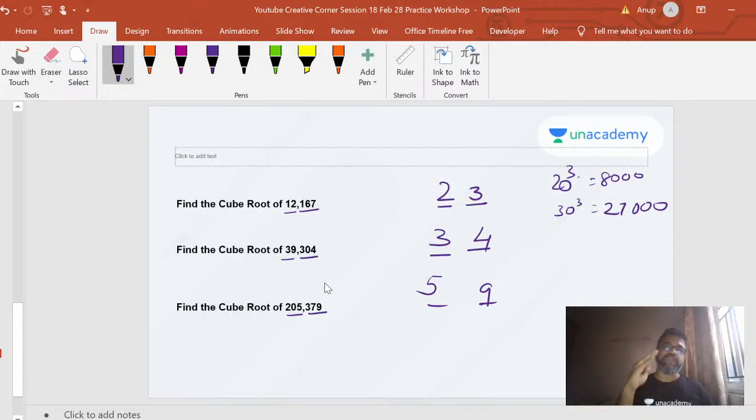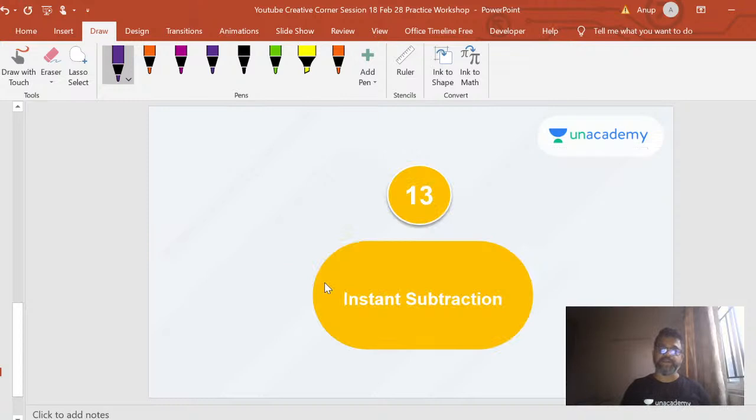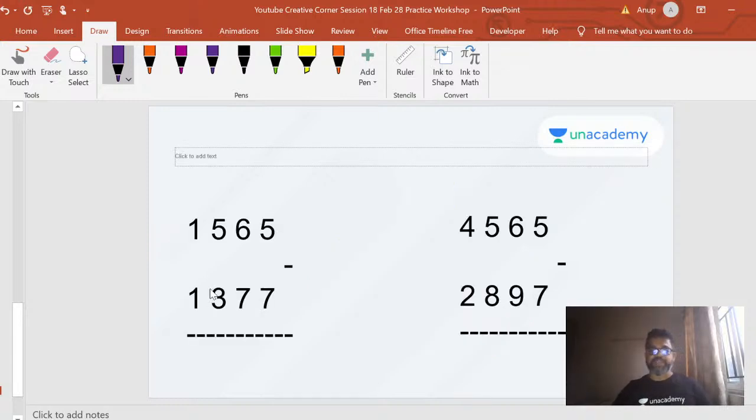Now there is a method for solving imperfect cube roots also, but that's a long method. I'm not going to go through that. We didn't cover it in our sessions. Just perfect cube roots for now. Okay, instant subtraction. We're almost done.